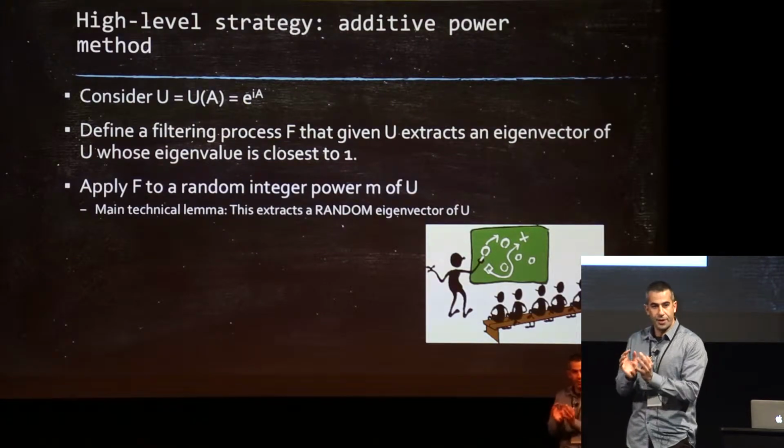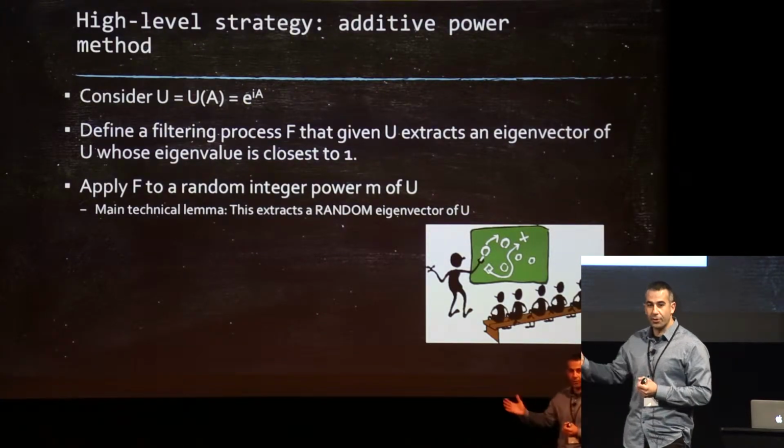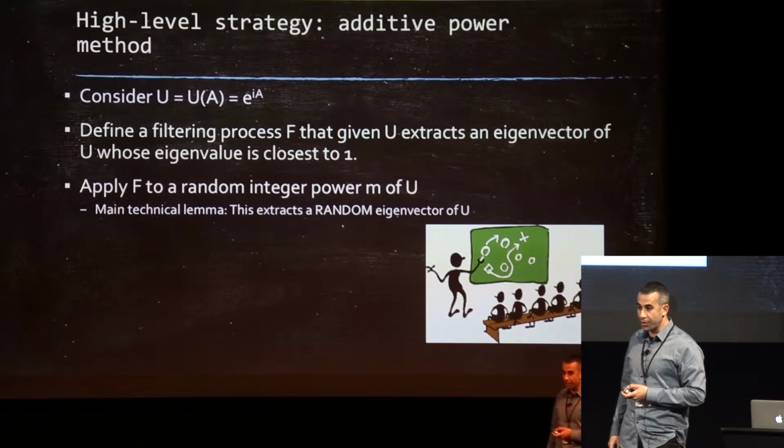Okay, so now suppose you have this kind of machine that you kick, and it spits out a random eigenvector of your matrix U.